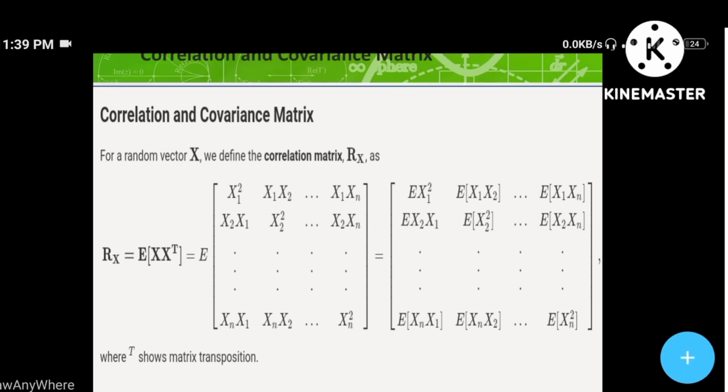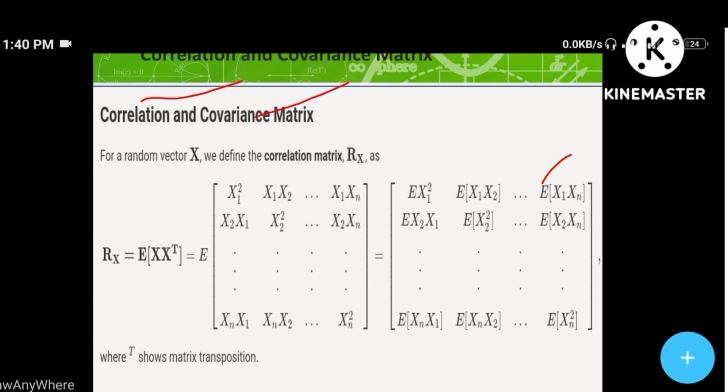Now we came into the heart of the PPT, the correlation and covariance matrix. For a random vector x, we define the correlation matrix Rx as Rx is equal to expectation of x into x transpose. X transpose is nothing but just transposing: interchange the rows and columns, then you can get the transpose matrix.